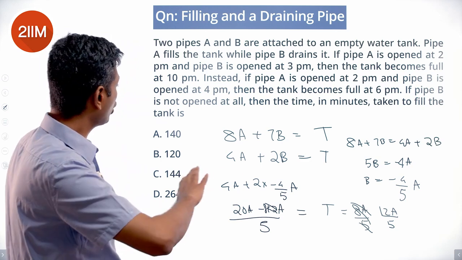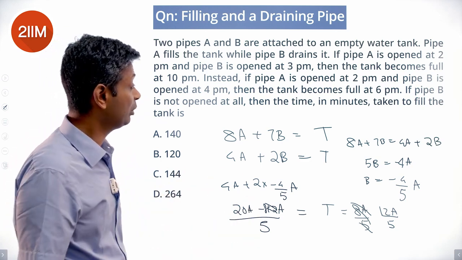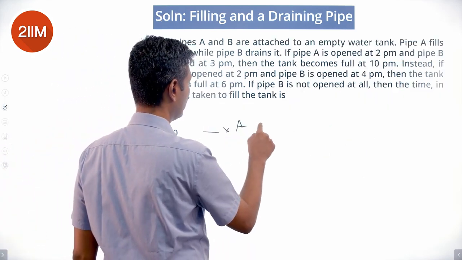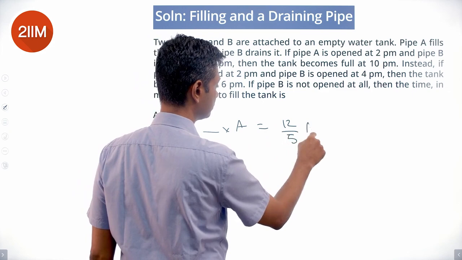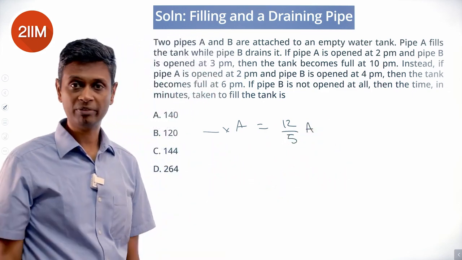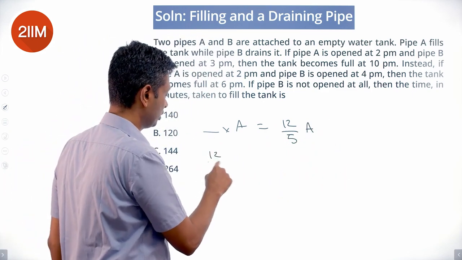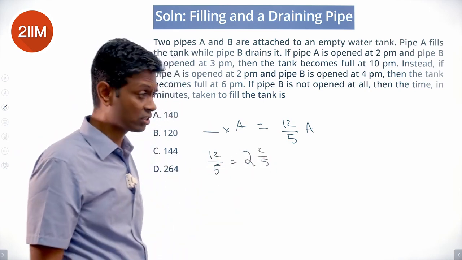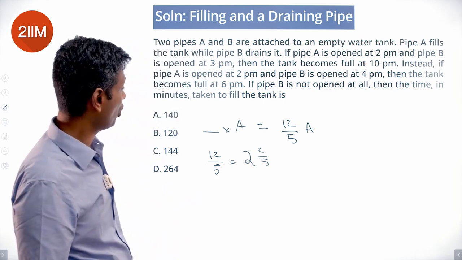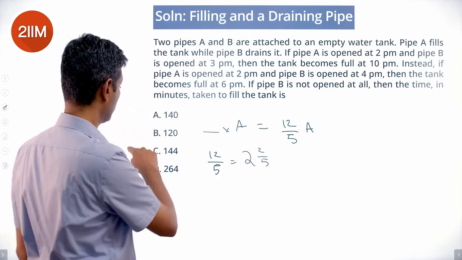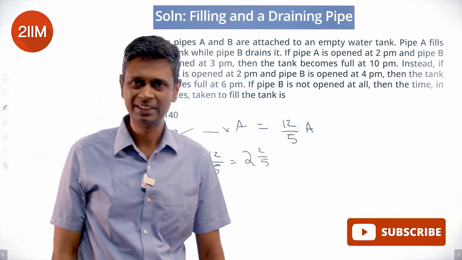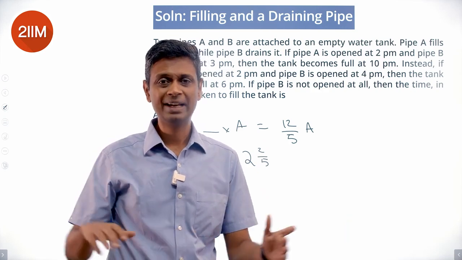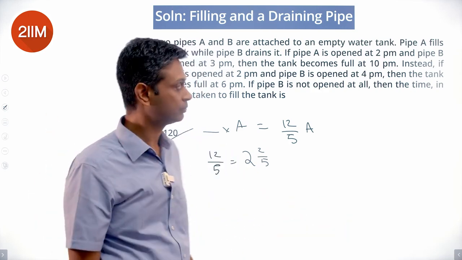Lovely. If pipe B is not opened at all, then the time in minutes taken to fill the entire tank. What into A is 12 by 5 A. No B at all. The tank capacity is 12 by 5 A. 12 by 5 is 2.4 hours. 2 hours is 120 minutes. 0.4 hours is 24 minutes. 120 plus 24, 144 minutes. Nice and simple question. In all of these questions, there are two different time zones, one open, one closed. Equate the two pipe scenarios and then we are through.